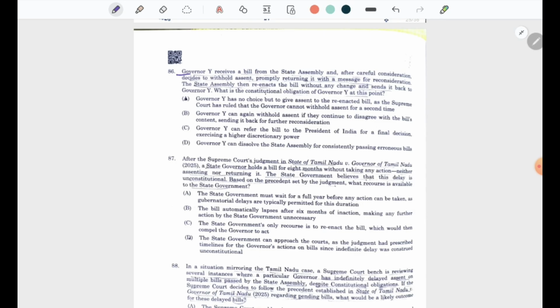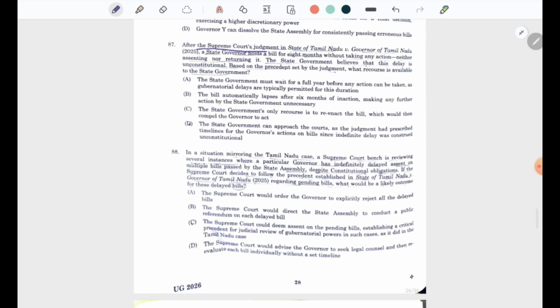Next question. Governor Y receives a bill from the State Assembly and after careful consideration decides to withhold assent, promptly returning it with a message for reconsideration. The State Assembly then re-enacts the bill without any changes and sends it back to Governor Y. What is the constitutional obligation of Governor Y at this point? The answer is A. Governor Y has no choice but to give assent. After the Supreme Court's judgment in State of Tamil Nadu versus Governor of Tamil Nadu, a state governor holds a bill for 8 months without taking any action, neither assenting nor returning.